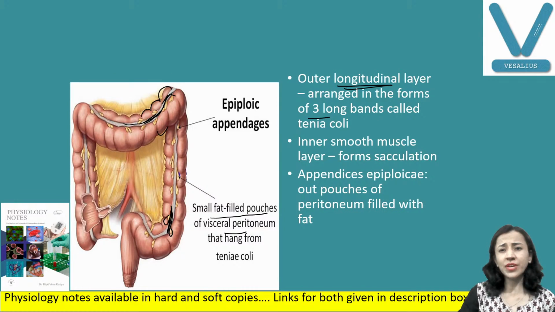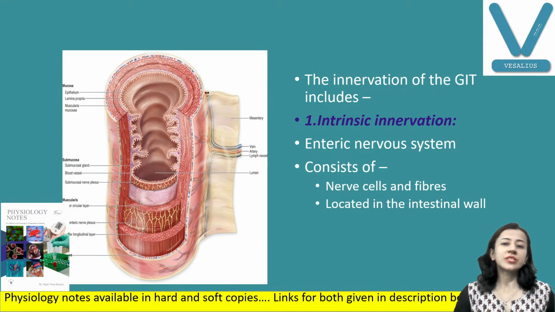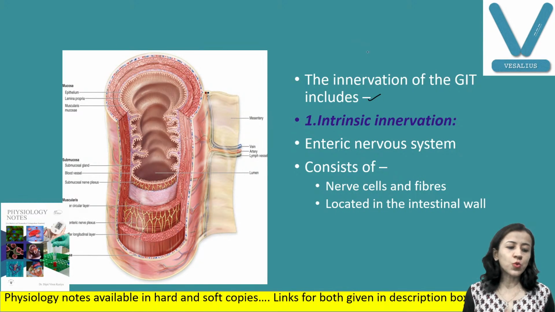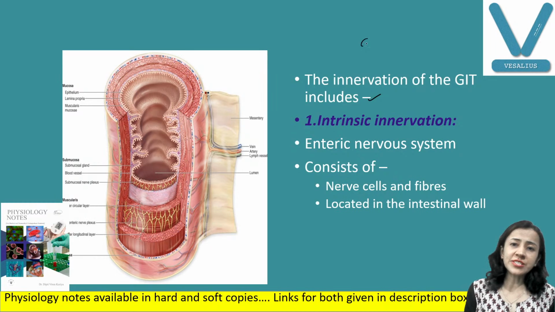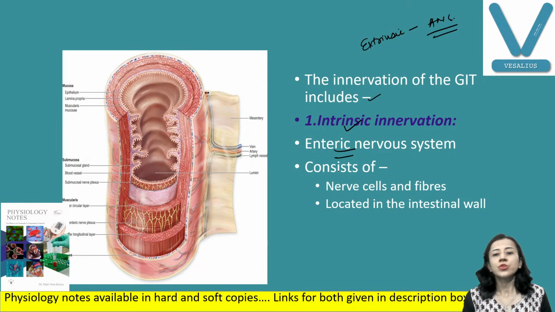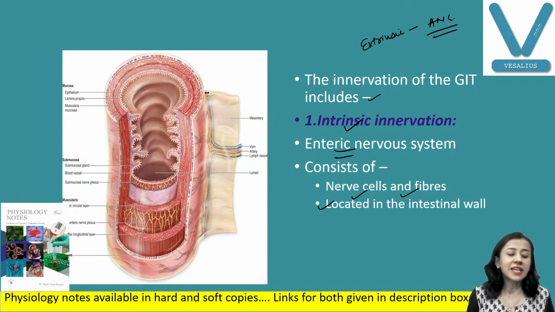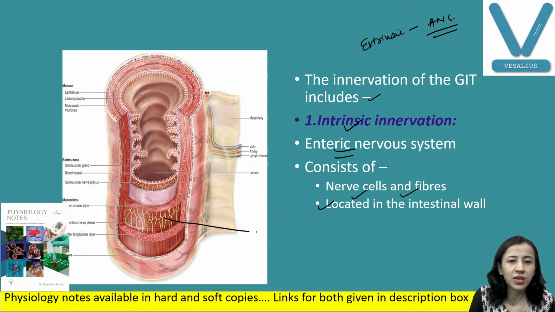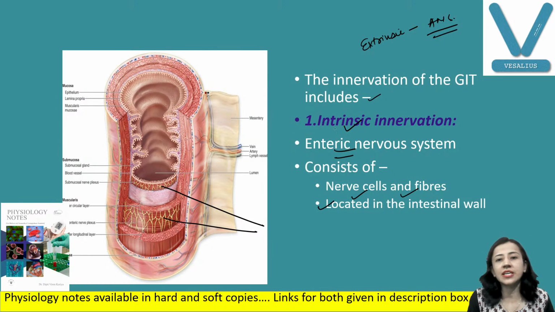Fine. Now a very important thing we will discuss, that is the nerve supply, the innervation of the digestive tract. This innervation is mainly by two types of nerve fibers, intrinsic and extrinsic innervation. The extrinsic one is your autonomic nervous system, sympathetic and parasympathetic. And the intrinsic one is also known as the enteric nervous system, which consists of nerve cells and nerve fibers located in the intestinal wall. It starts from the esophagus up to the anus. You can see this yellow colored one, this and this. They are intrinsic nerve fibers.